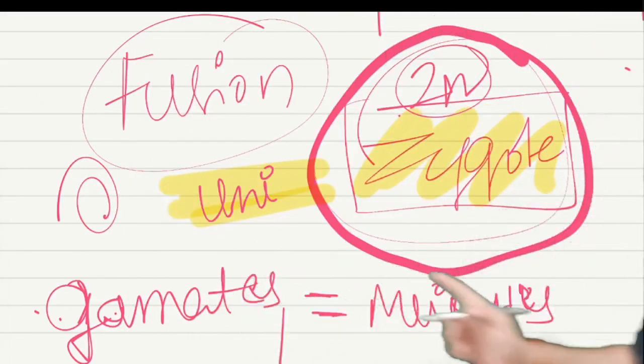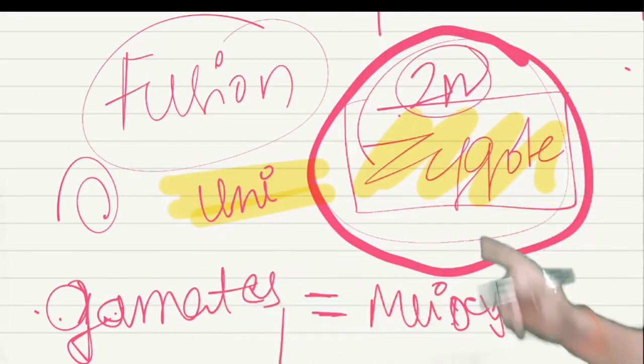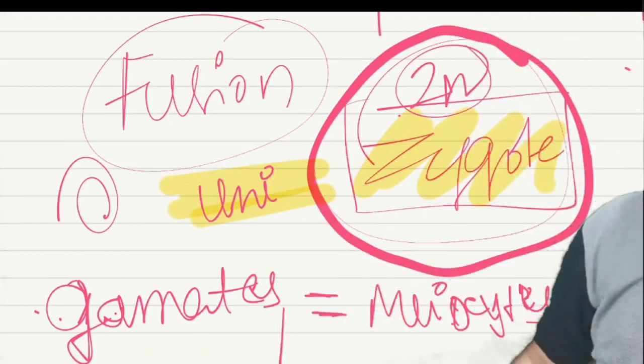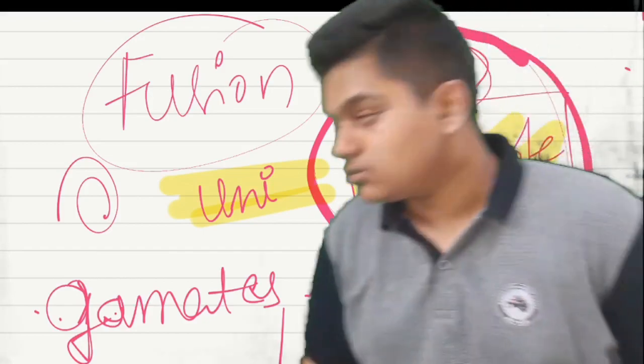Gametes are also called meiocytes. Why? Since they are undergoing meiosis. Meiosis means reduction division. Diploid cells form haploid cells.